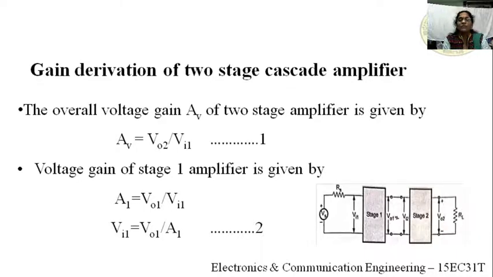So for equation 1, we need the solutions for VO2 and also VI1, right? From A1 equal to VO1 divided by VI1, we can get the VI1 solution. So VI1 equals VO1 divided by A1, right? That is equation 2. You remember this equation also.